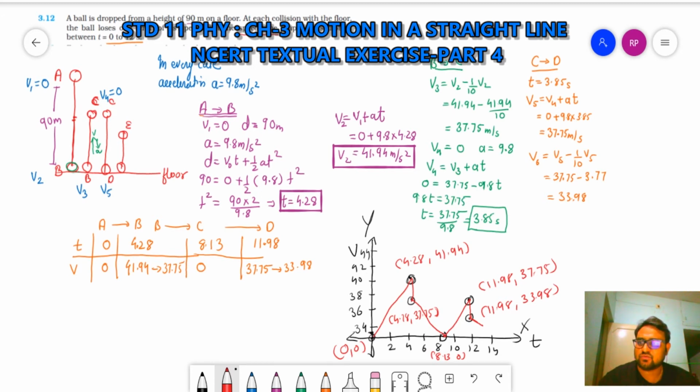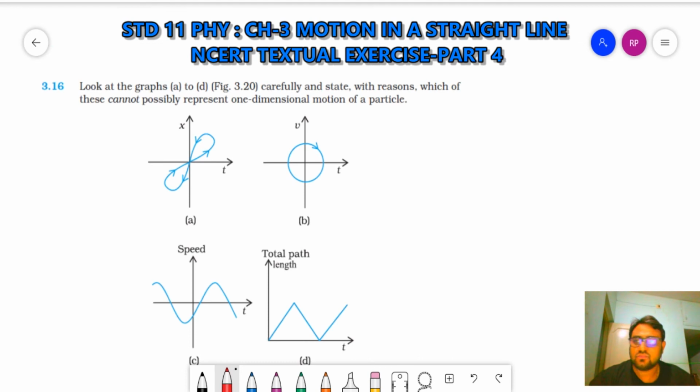Now let's move ahead. 3.16. Look at the graph A to D carefully and state with reason which of these cannot possibly represent one-dimensional motion of a particle. So let's start with the first one.